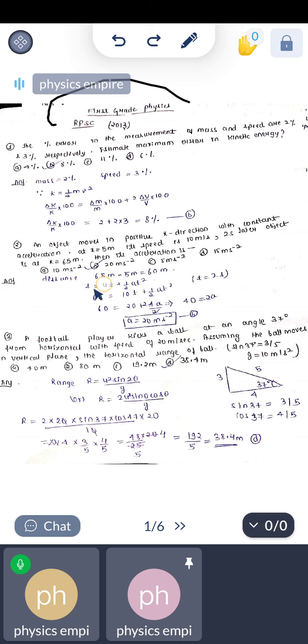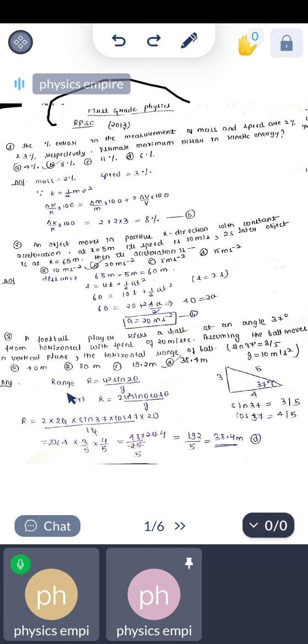Since the equation of motion is S equals ut plus half at square, 60 is equal to initial velocity, given as 10 meter per second, so 10t plus half at square. Here time is given as 2 seconds. After substituting all the values, we get acceleration as 20 meter per second square. That is option B.